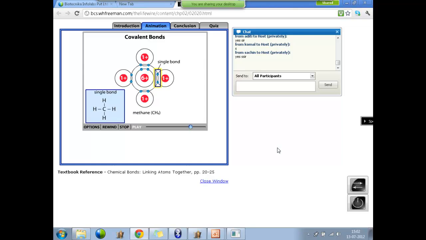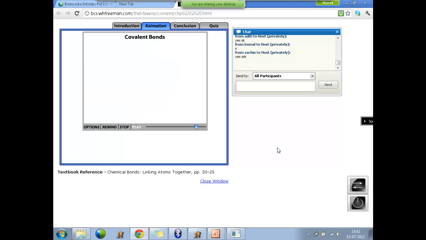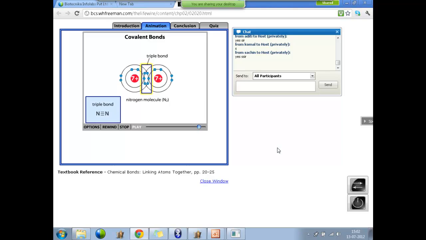With each carbon atom able to bond to 4 other atoms, carbon-based molecules are incredibly diverse. Triple bonds are rare, but nitrogen gas molecules, the most abundant molecule in the air we breathe, form triple bonds. The 2 nitrogen atoms share 3 pairs of electrons, allowing each to have 8 electrons in its outermost electron shell.